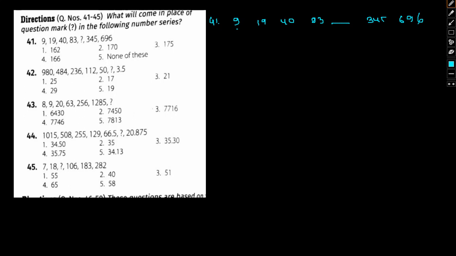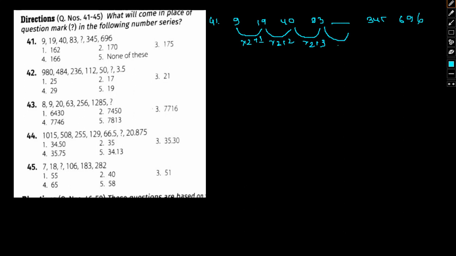From 9, how can we attain 19? We can do 9 into 2 is 18, plus 1 is 19. From 19 to 40: 19 into 2 is 38, plus 2. Yes, things are falling in a sequence. Again, 40 into 2 plus 3 is 83.